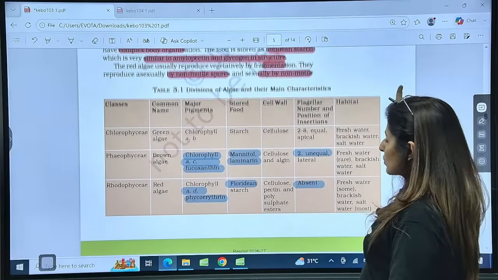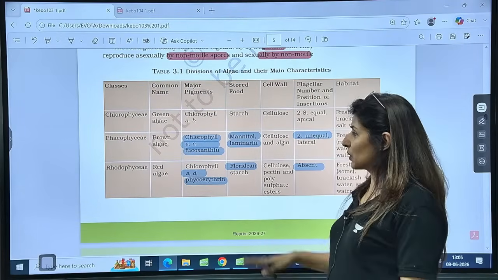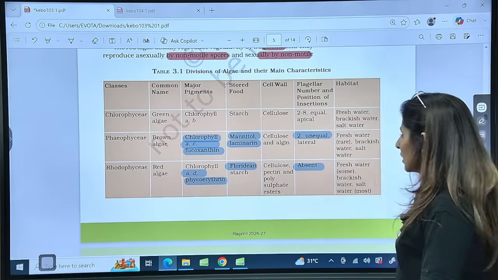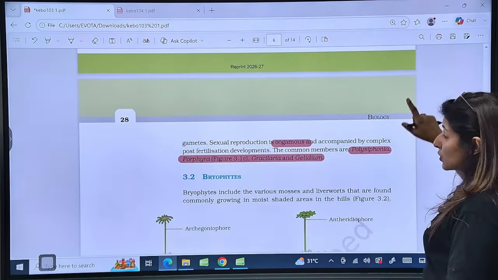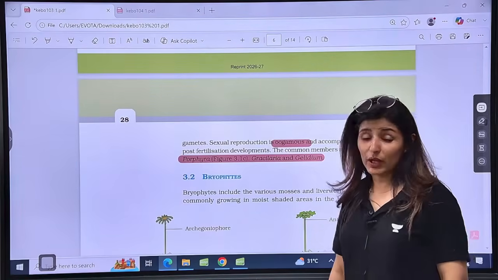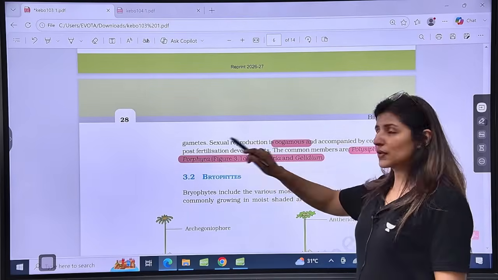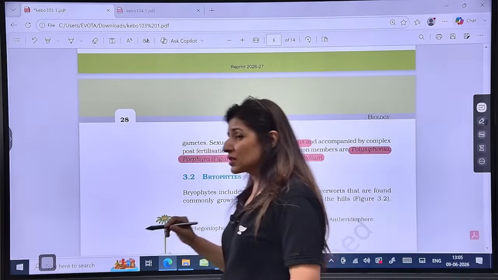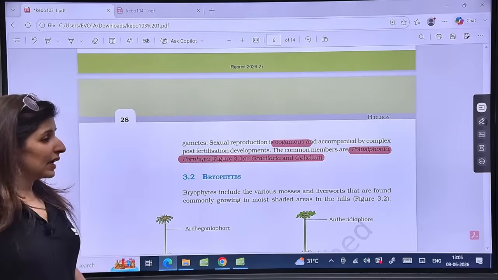Is that clear? So this table is a very important table. Everything that we have read so far has been tabulated in this table. Is that clear to all? And now sexual reproduction will be only of oogamous type, with complex post-fertilization development. Example: C, P2G2. So what is P2G2? Polysiphonia, Porphyra, Gracilaria and Gelidium.